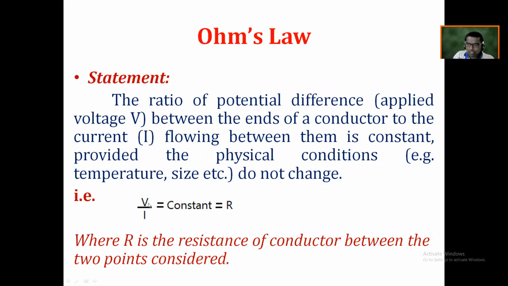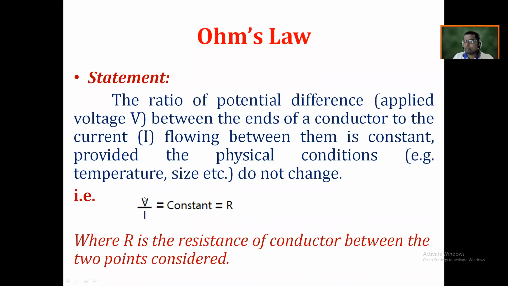Now what is this V? V is nothing but the potential difference. Is it right? As we know, the basic condition, the primary requirement for the flow of electric current, is nothing but the potential difference. Is it right? And what is this I? I is nothing but the current that flows through the circuit due to that potential difference. So Ohm's law gives the ratio of potential difference.